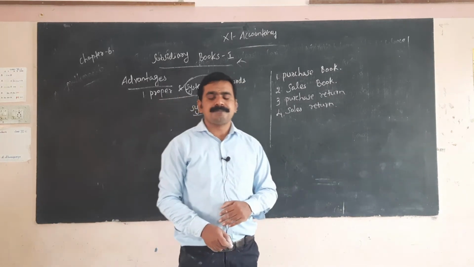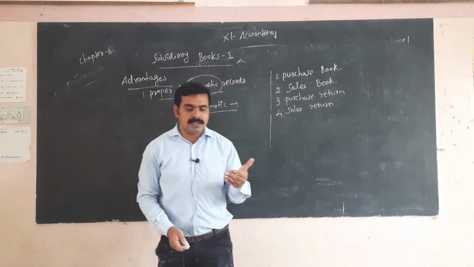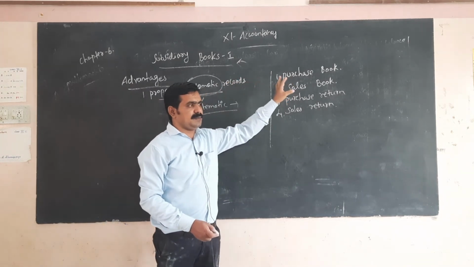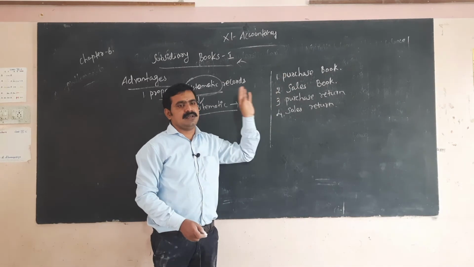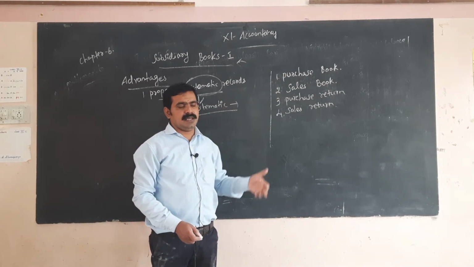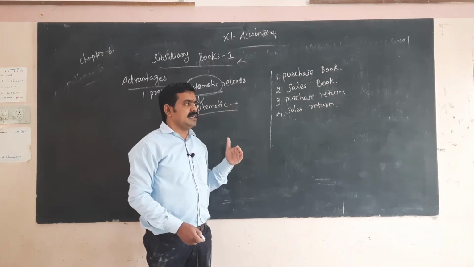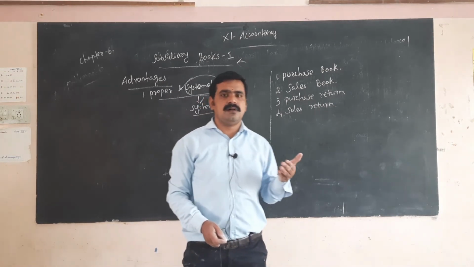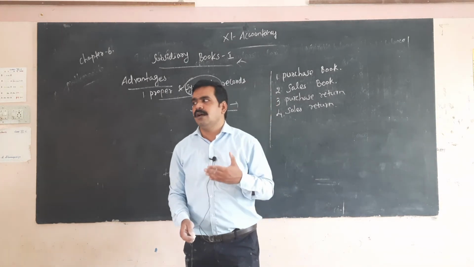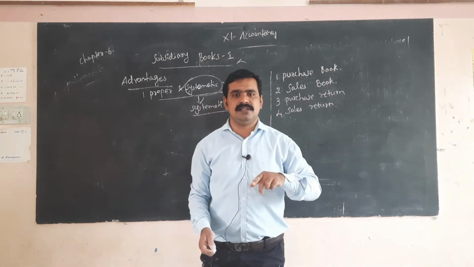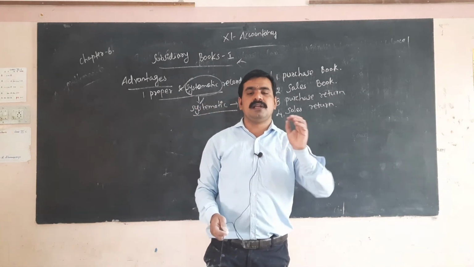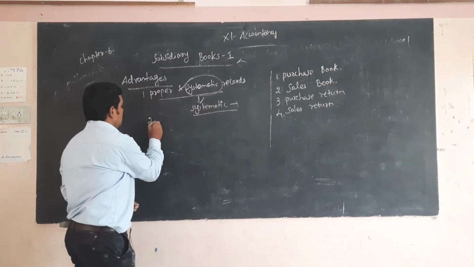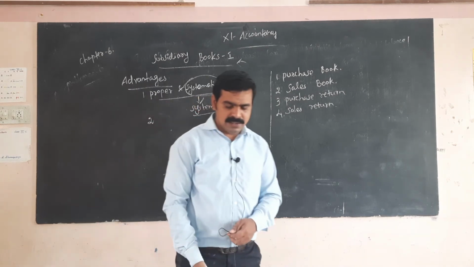The second is convenient posting. For example, Mr. B purchased some books from Mr. A. You have to make a plan, and on the basis of the transaction you consider whether it goes to the cash book or is a credit transaction.